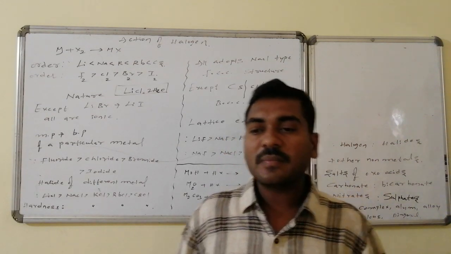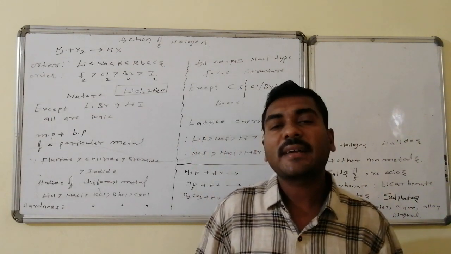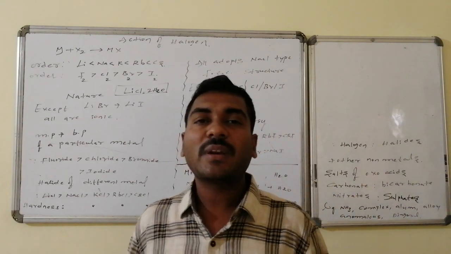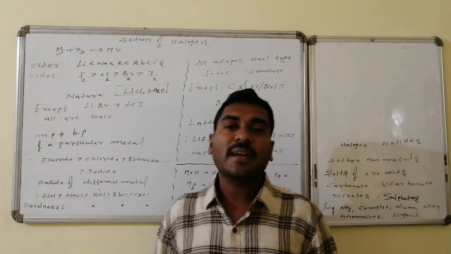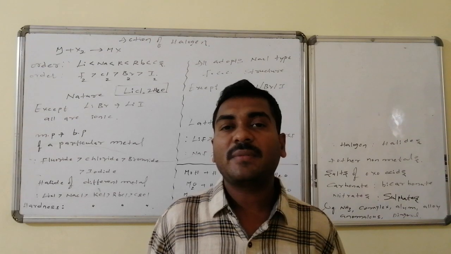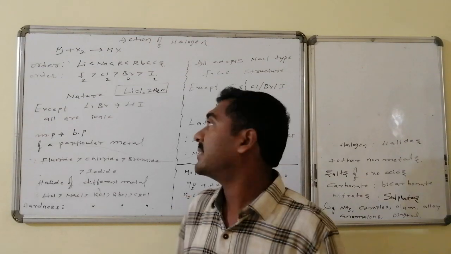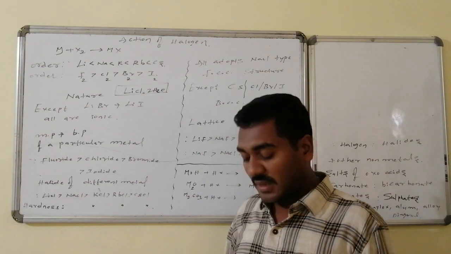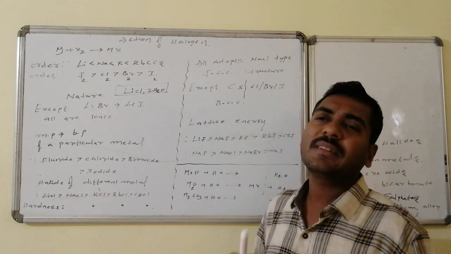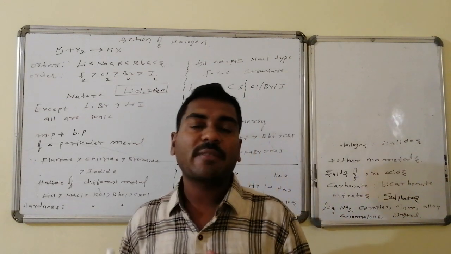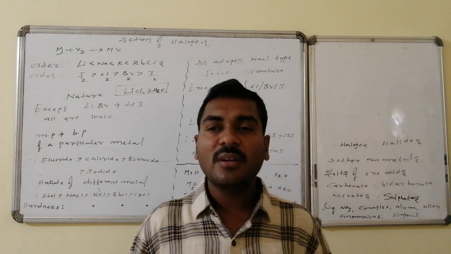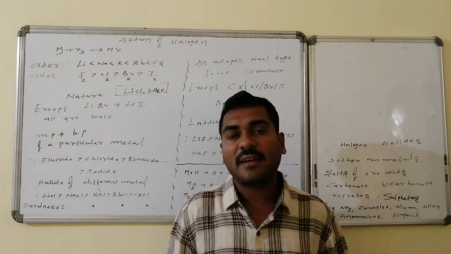Whereas lithium fluoride is an ionic compound, the remaining lithium halides are somewhat covalent in nature. Due to its high polarization power, lithium chloride is also present in the form of its hydrate, that is dihydrate, lithium chloride 2H2O. Whereas regarding the nature of alkali halides, except lithium bromide and lithium iodide, which have ionic covalent nature due to the high polarization power of lithium and high polarizability of the anion,